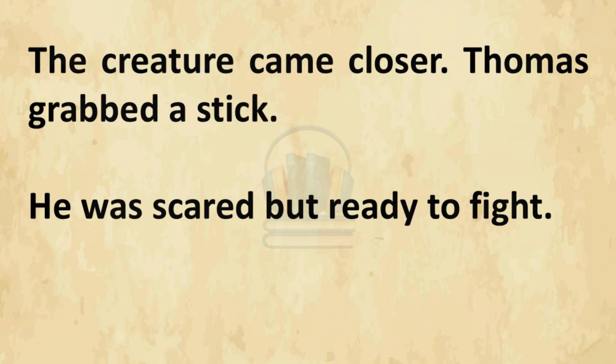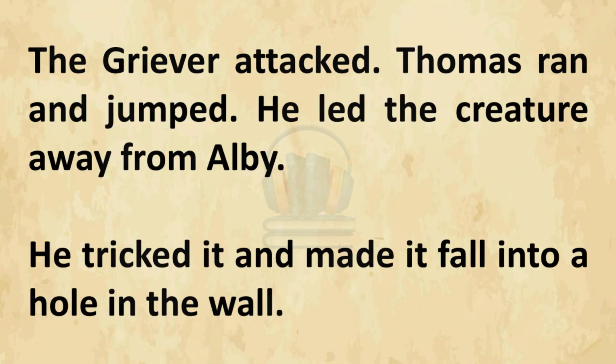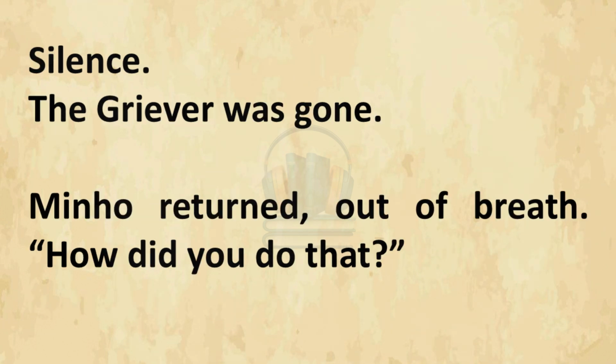The creature came closer. Thomas grabbed a stick. He was scared but ready to fight. The griever attacked. Thomas ran and jumped. He led the creature away from Albie. He tricked it and made it fall into a hole in the wall. Silence. The griever was gone.